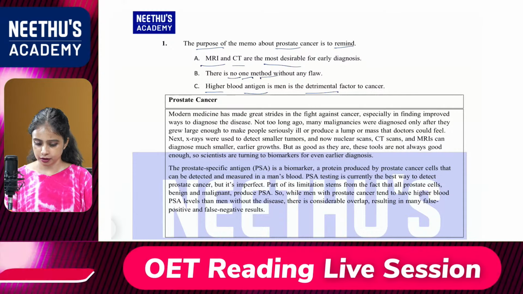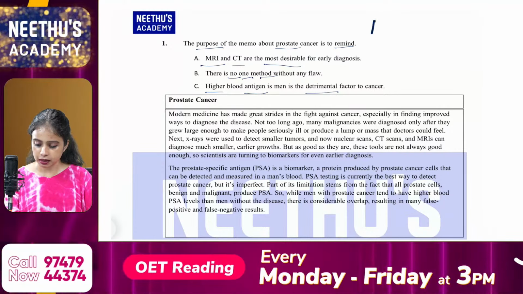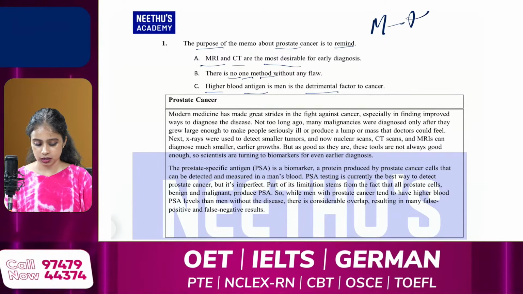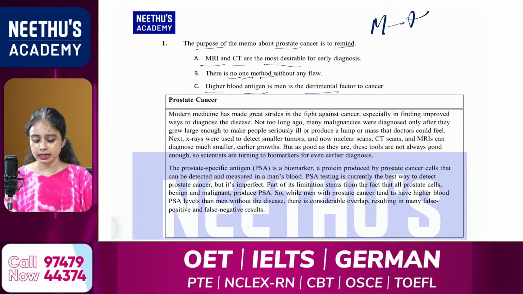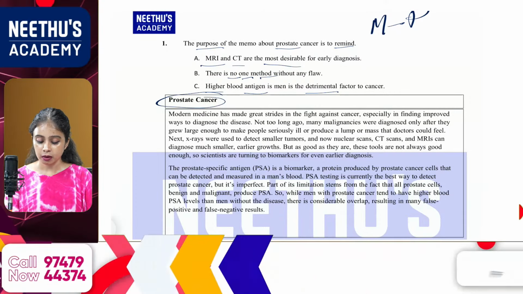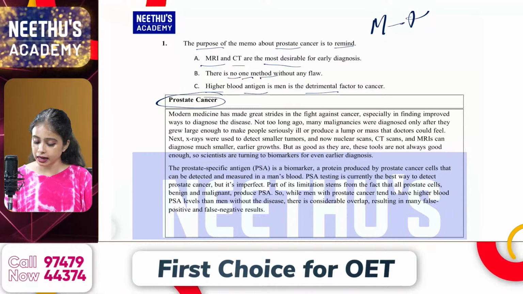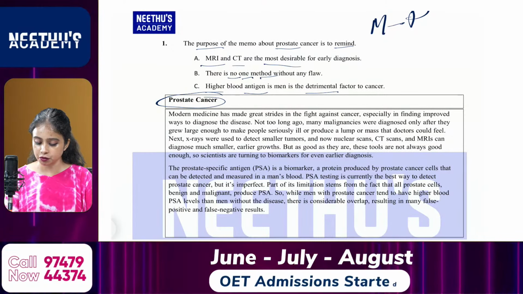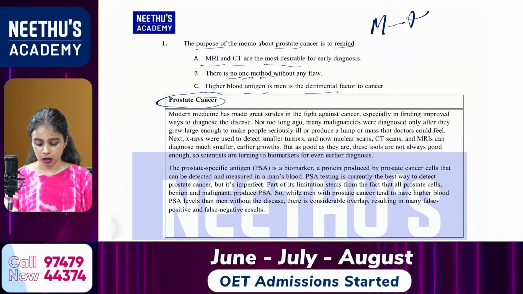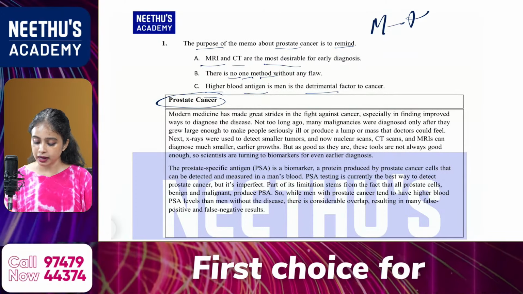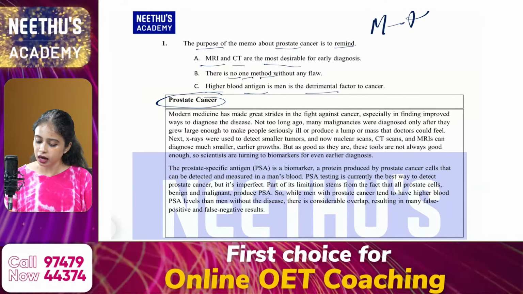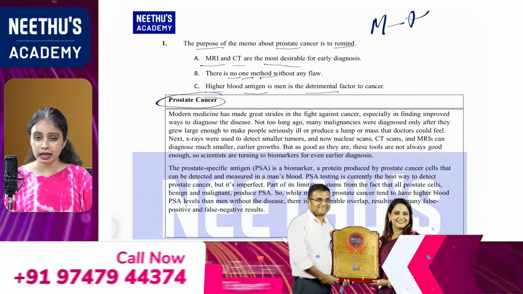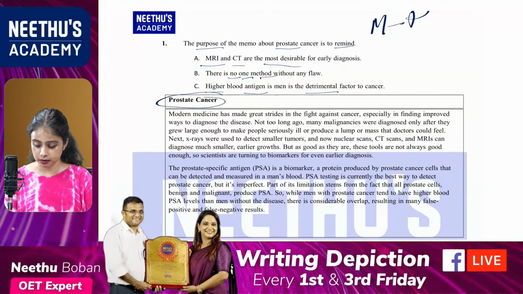And I'm reading the paragraph. Okay, so first of all, this is from the 3rd category. It is a memo. And we are reading for the purpose. Okay, so the title is prostate cancer. Modern medicine has made great strides in the fight against cancer, especially in finding improved ways to diagnose the disease. Then, not too long ago, many malignancies were diagnosed only after they grew large enough to make people seriously ill or produce a lump or mass that doctors could feel.